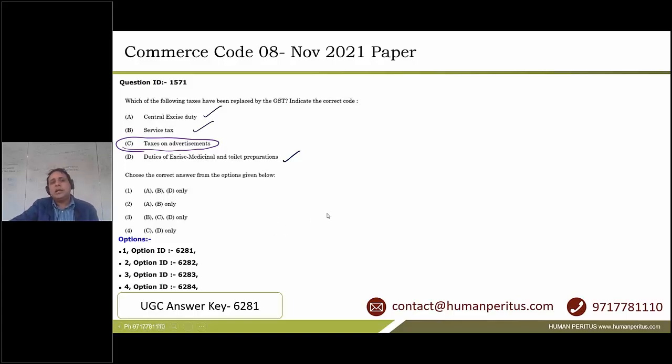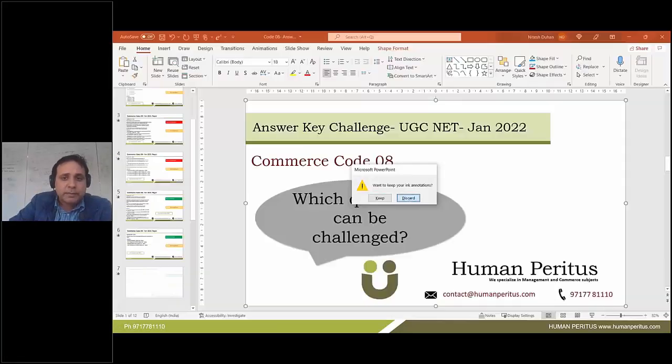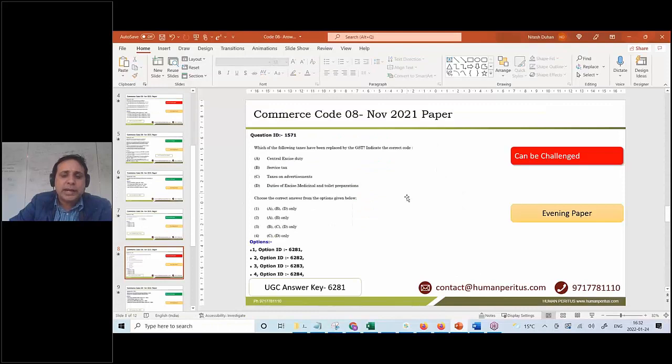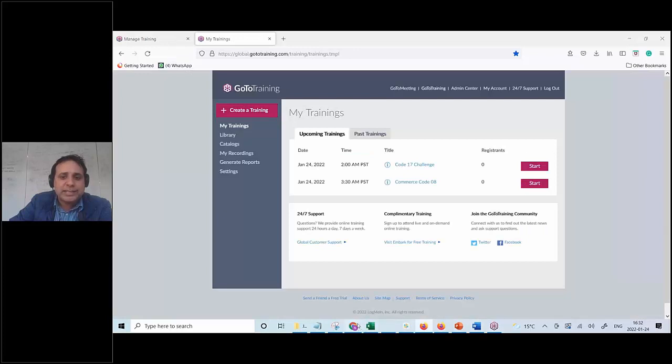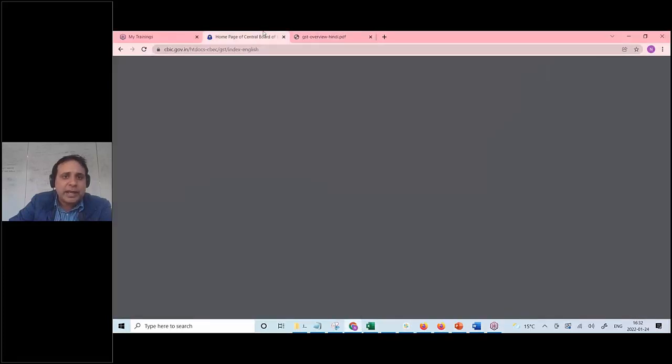That is fine. Now let us analyze whether C has also been subsumed into GST. So guys, of course, there's a lot of confusion, so let us resolve that. The best way to resolve it is to go to the GST website only. So I go to the website of CBIC, the Central Board of Indirect Taxes.